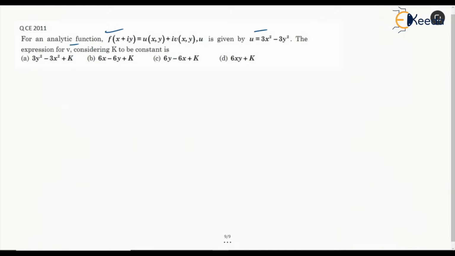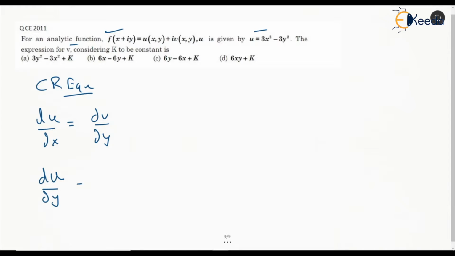So for the analytic function, we know that the Cauchy-Riemann equations should be satisfied, and we know that du by dx is going to be dv by dy, and du by dy is going to be minus dv by dx. We have to satisfy both the equations and then we can construct this complex function, that is the term v.